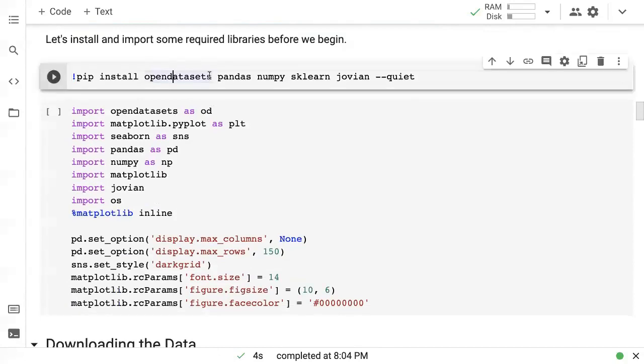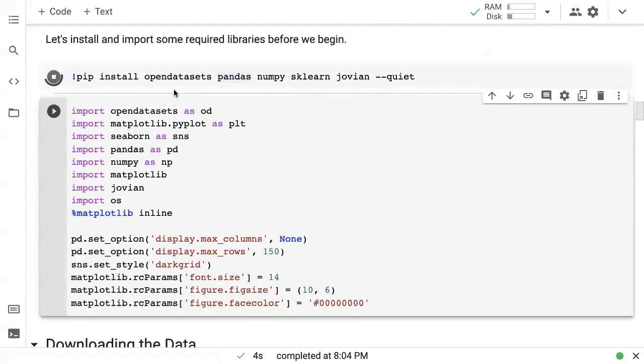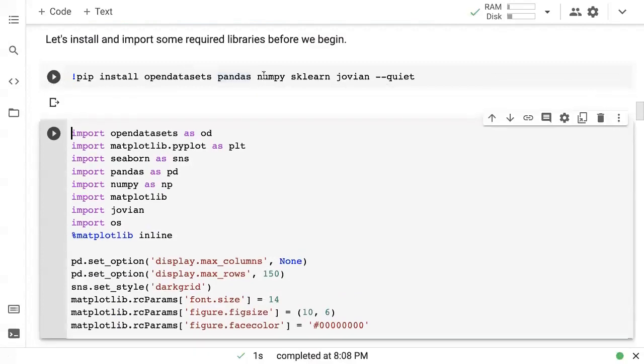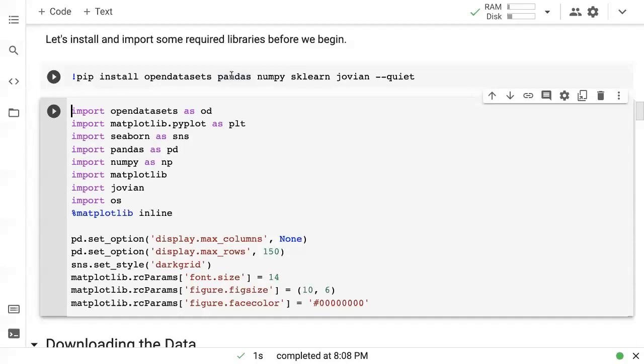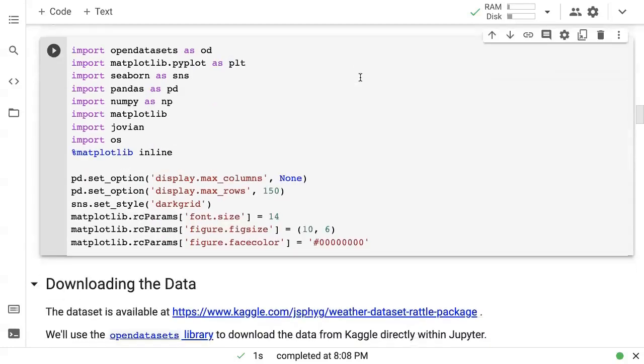Before we begin, we'll just install and import some of the required libraries that we've been using throughout. Open datasets for downloading a dataset, pandas for loading datasets and working with data frames, NumPy for some mathematical computing. sklearn contains all the machine learning models that we train, and Jovian for saving snapshots of your notebook.